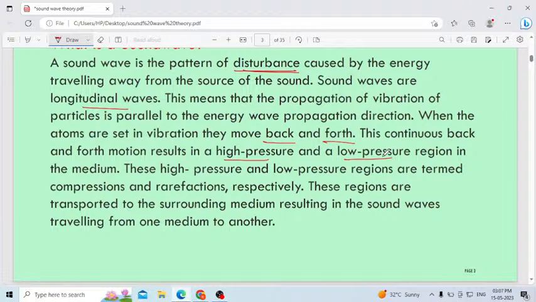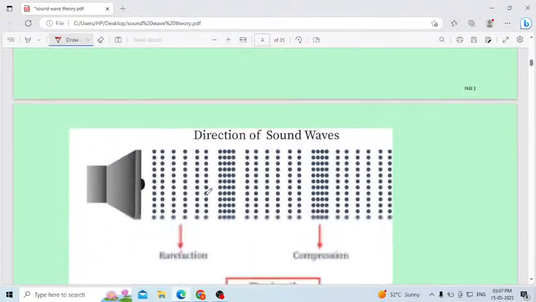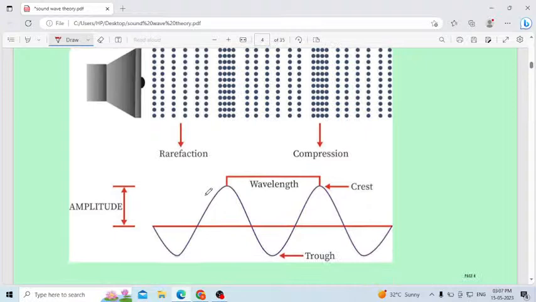This high pressure and low pressure region are termed compressions and rarefactions respectively. These regions are transported to the surrounding medium, resulting in the sound waves traveling from one point to another point. Okay, I will explain now.